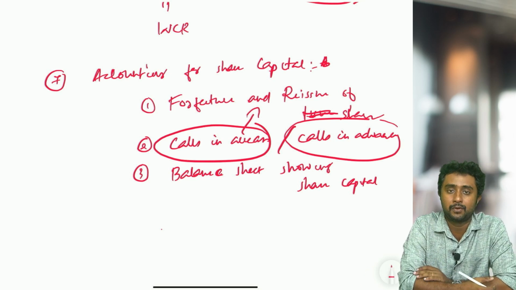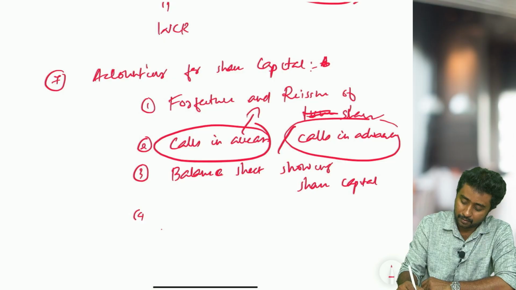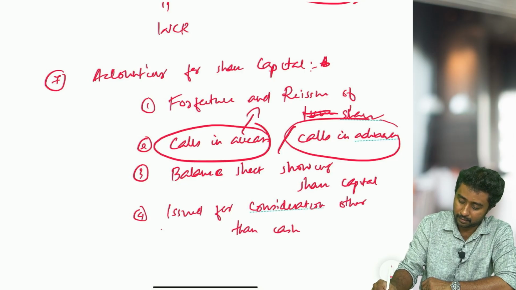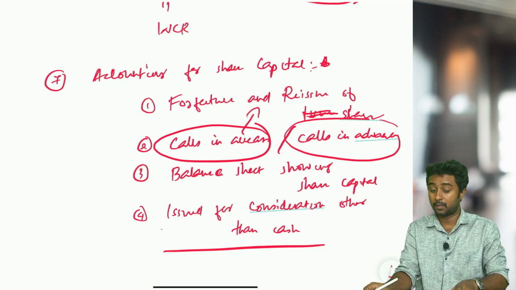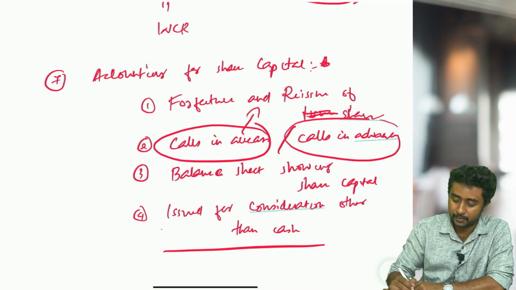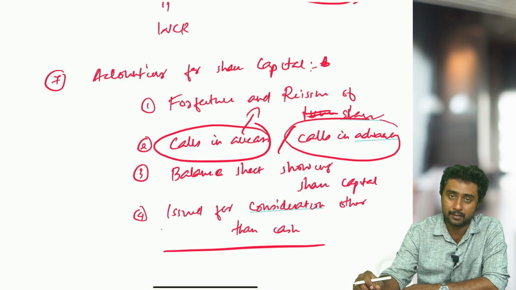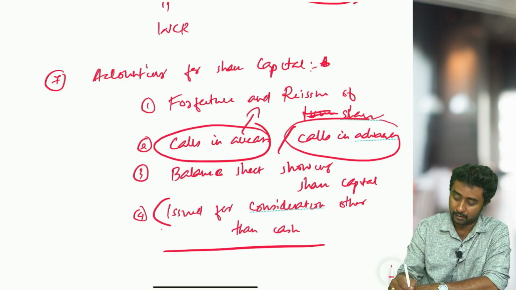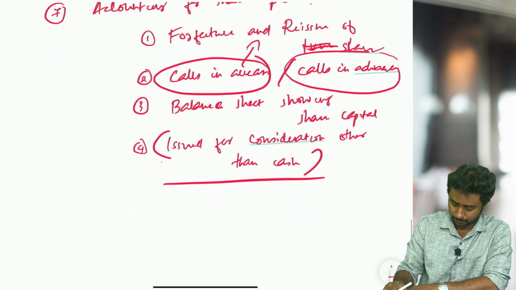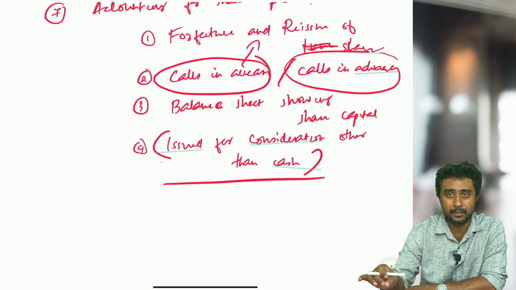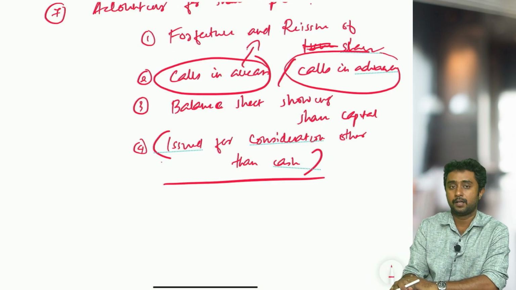Then shares issued for consideration other than cash. This is also one of the common topics, but it won't usually come from shares alone. It may be a combination question, some from shares, some from debentures. In debentures we'll be discussing the same topic, and that time we'll discuss more about it. So these are the important topics from this accounting of shares chapter.